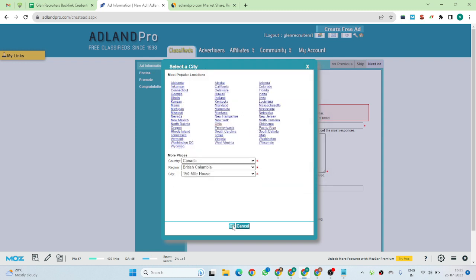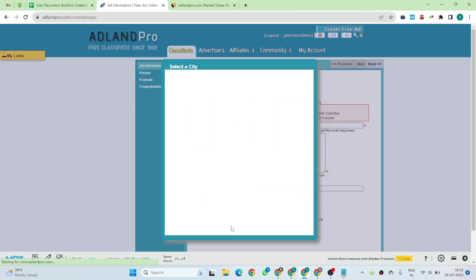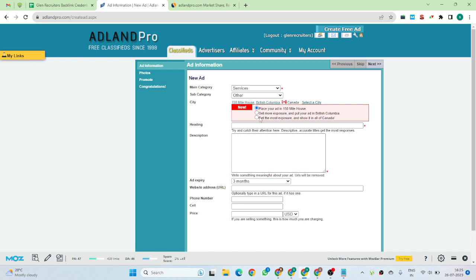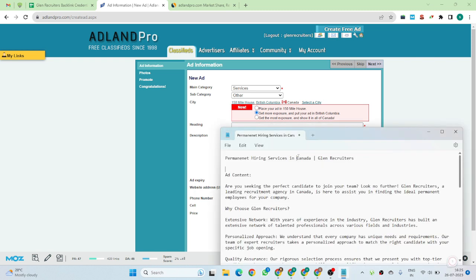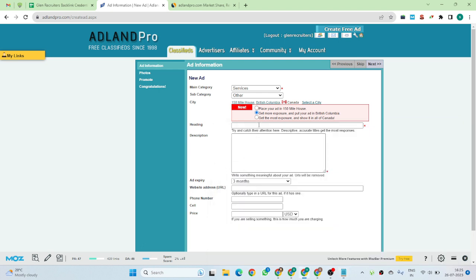So we have successfully selected our region. Then the place, plus 150 miles, British Columbia. Okay, great. We can add our headings in this content.